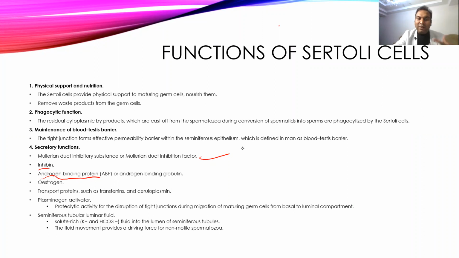This plasminogen activator will activate plasmin, which has proteolytic activity, and that can disturb the tight junction and allow the mature sperms to move from the basal compartment toward the epididymis. Then it secretes a fluid rich in potassium and bicarbonate, which helps provide a favorable environment for the spermatozoa and also provides the driving force for the spermatozoa to move away from the seminiferous tubules and go into the epididymis.